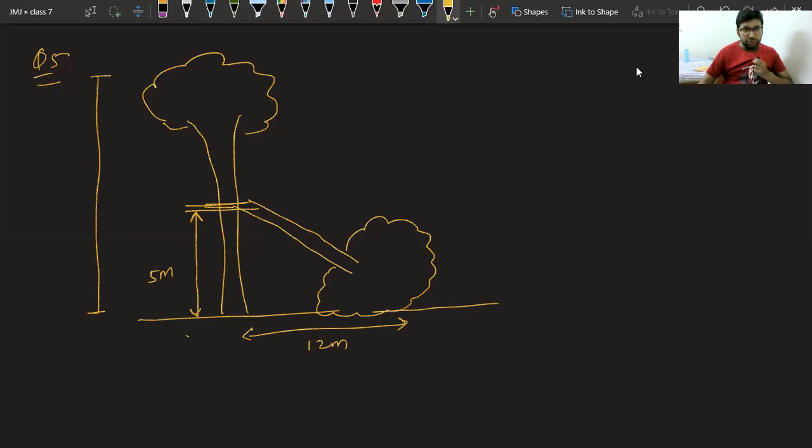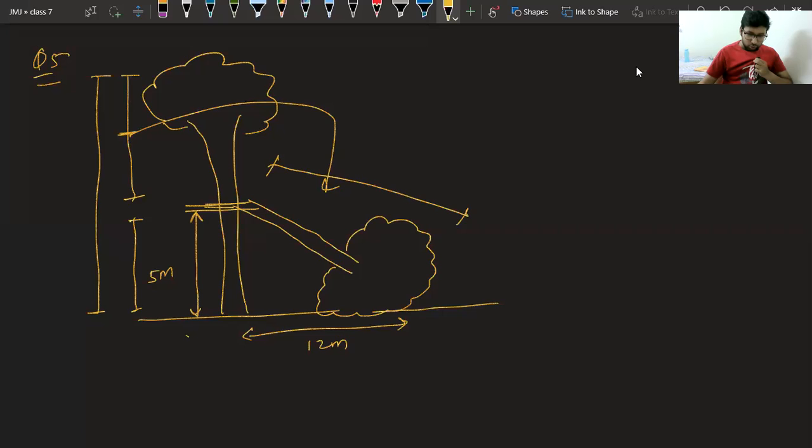Now we have to find the original height of tree. We know this much height is 5. We just need to find this much height. And if you observe, this height is this height only, your hypotenuse. So what will we do? We will, no beta, don't add 5 and 12. That will be wrong. Ekta, okay, you are correct. You are saying squares of them.